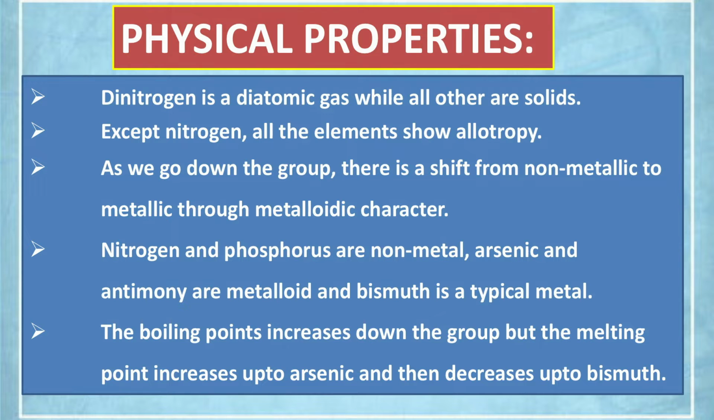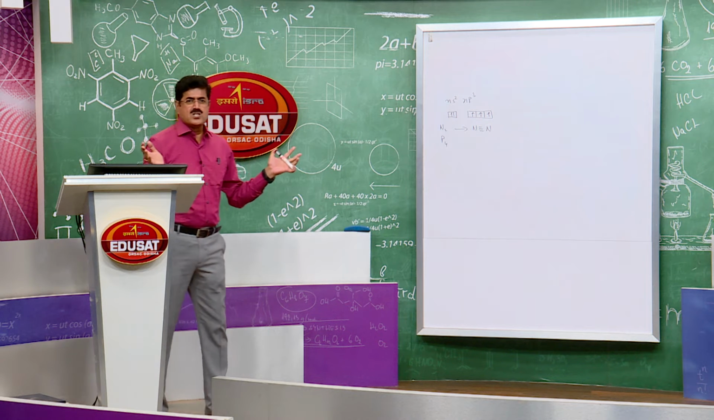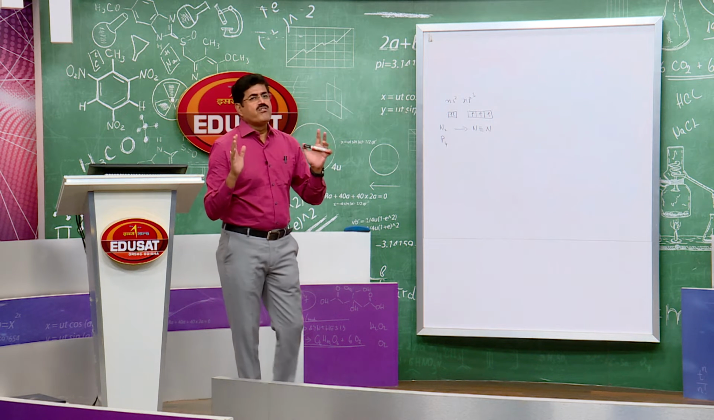It is again displayed on your TV screen. You can have a look from that. The boiling point I have already discussed. Boiling point increases down the group, but the melting point up to arsenic increases, then decreases up to bismuth. These are the physical properties of the nitrogen family.